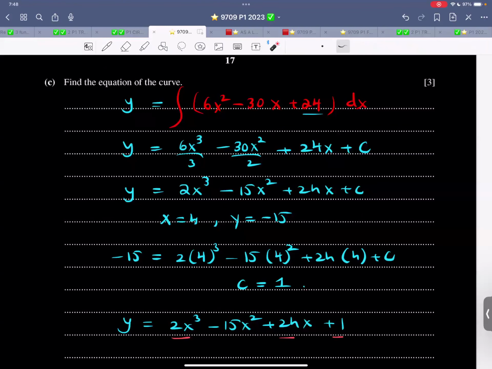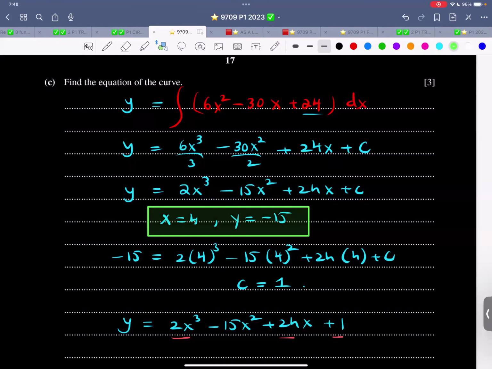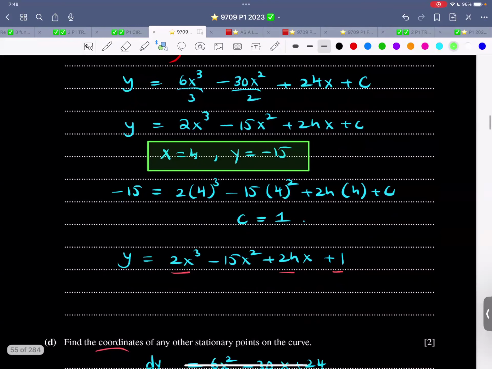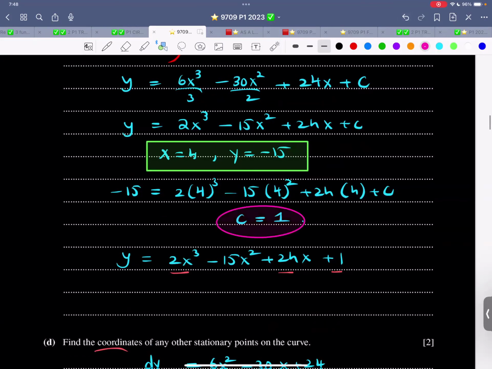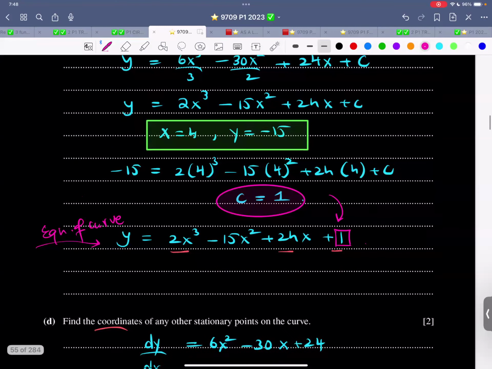Find the equation of the curve. Now it's integration. Integrate each term separately. Simplify. Don't forget the constant of integration. Plug in the coordinate, which is what? Which is x is 4 and y is -15. When you plug this in, what happens? You evaluate the value of c. That comes out to be 1. So let me just write it properly. So the value of c comes out to be 1. And then at the very end, write down the equation of the curve. Do not leave the answer as it is. Go to the very last step, plug things where they belong, and that is how you achieve it.